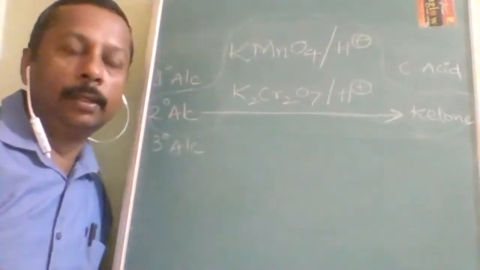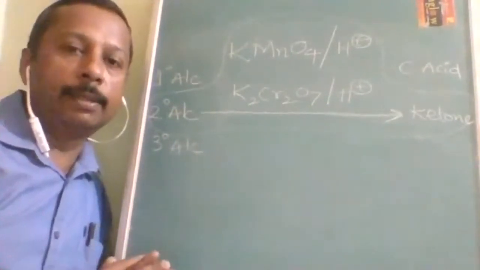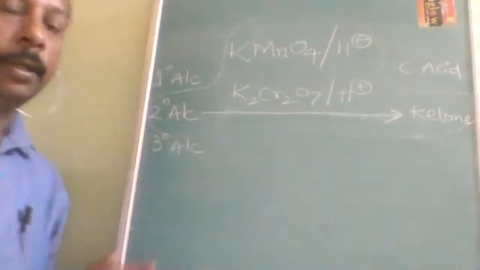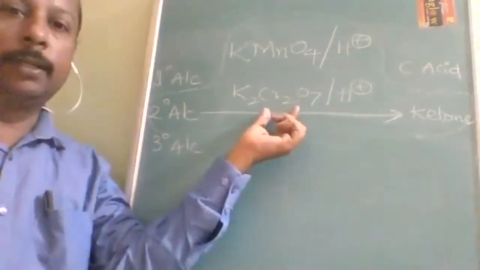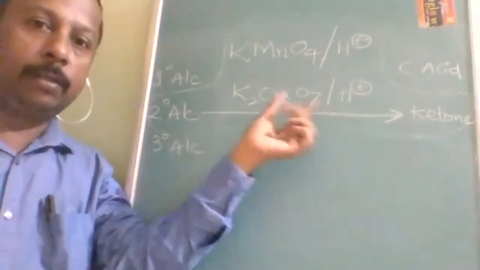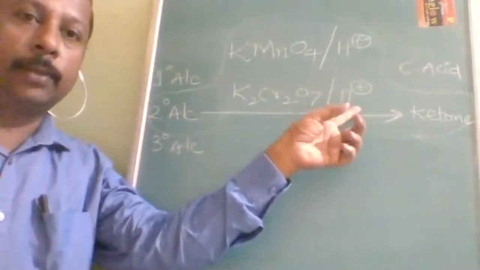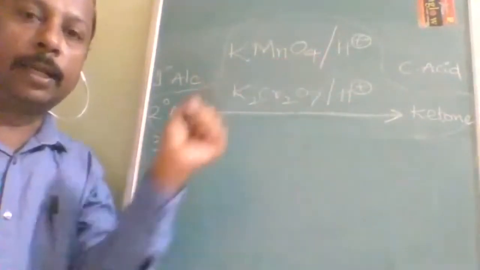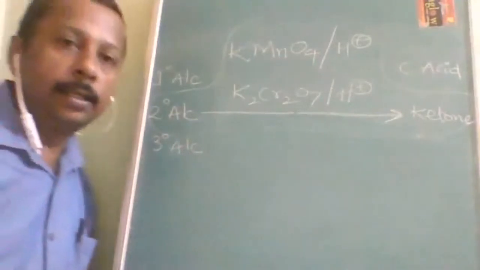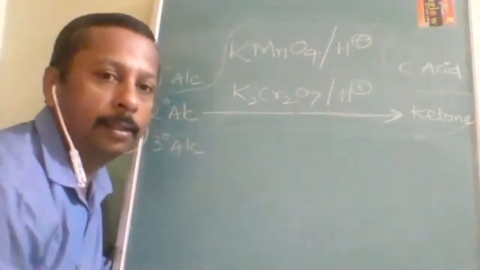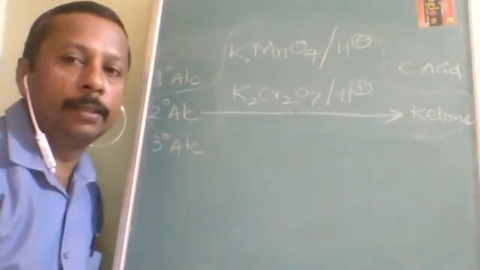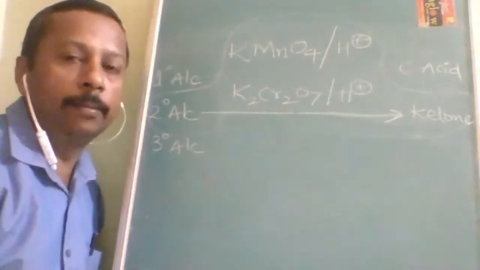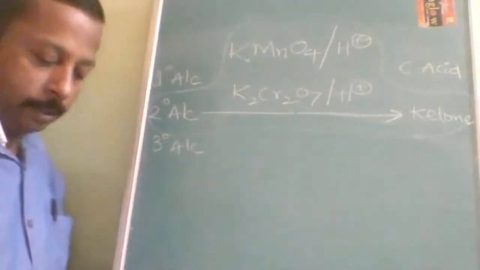So the acidic medium can differ, but the medium is important. K2Cr2O7 works as an oxidizing agent only in acidic medium, but potassium permanganate can act as an oxidizing agent in all three mediums, acidic, basic and neutral, but its performance will keep changing.